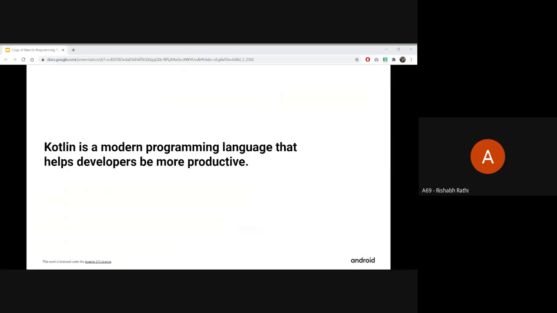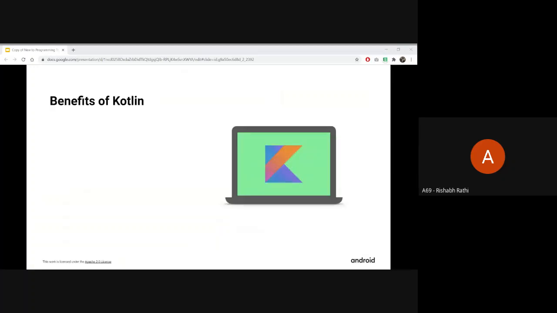Okay, but the main thing is that it has quickly gained attraction among the developer community and in industry. It is one of the fastest growing programming languages. So yeah, learning Kotlin will help you a lot in developing Android applications. Okay, so what are the benefits of Kotlin?